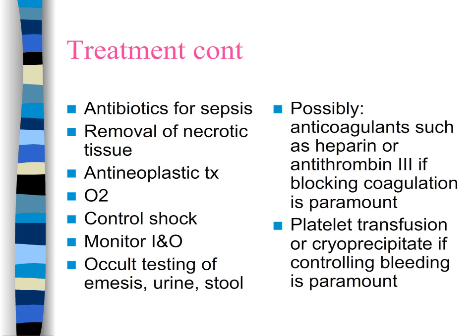We might need to give platelets or cryoprecipitate if the problem is the bleeding that's occurring. In either case, the patient will probably show signs of shock. We need to control the shock by giving fluids and vasoactive agents that will help improve the blood pressure, and provide oxygen so that tissues can become oxygenated. Each individual patient is treated depending upon the symptoms that are most affecting them at that time, and therapies may change back and forth.